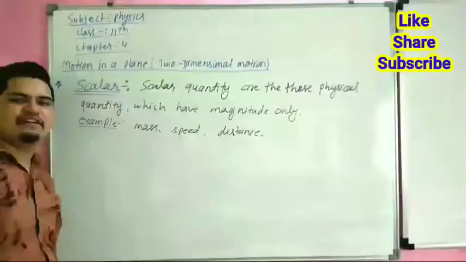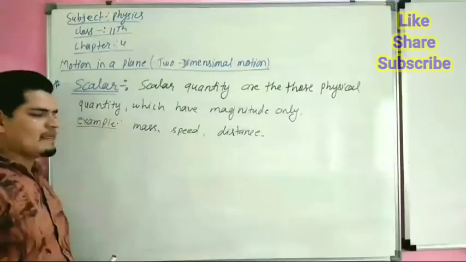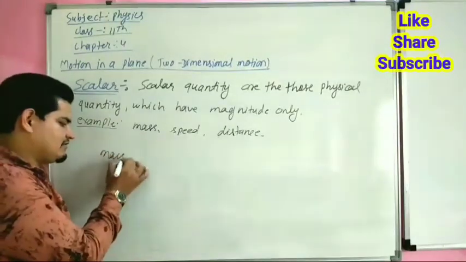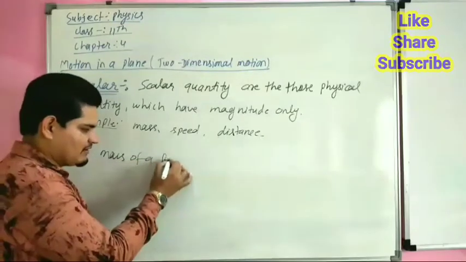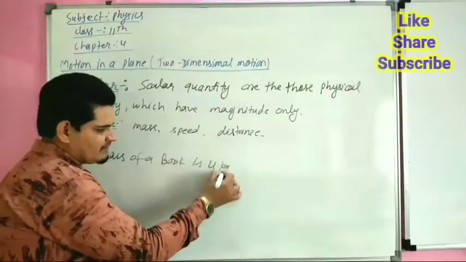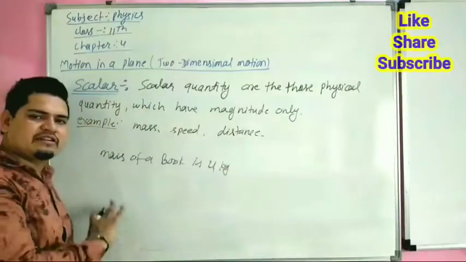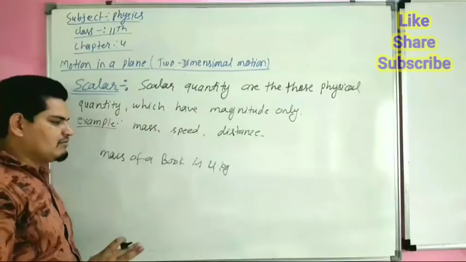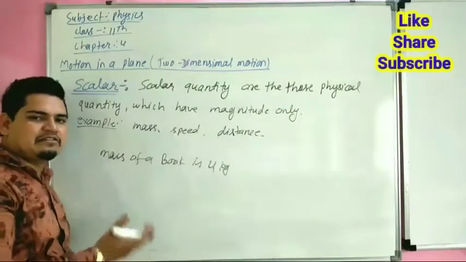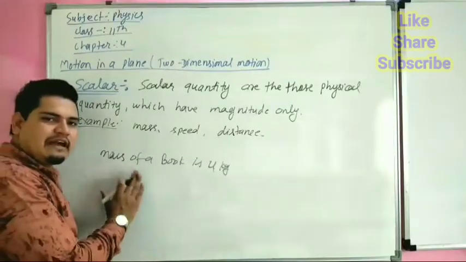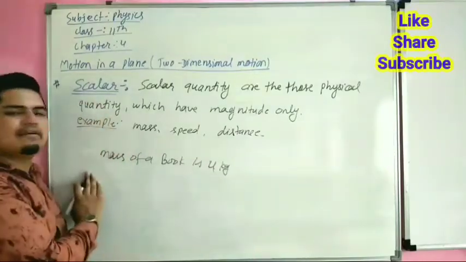We can understand with an example. If we say the mass of a book is 4 kg, this is a complete sentence. This sentence is complete because mass does not require direction to show. So it does not need direction, and it is called a scalar quantity.